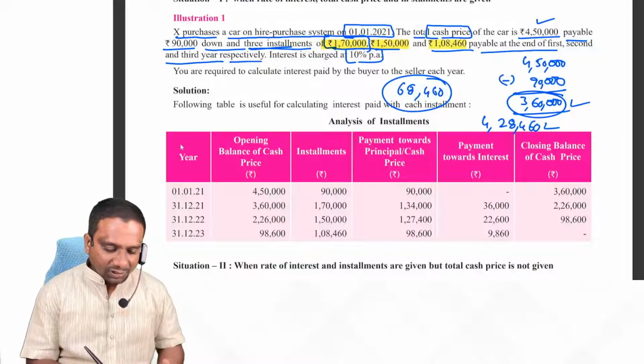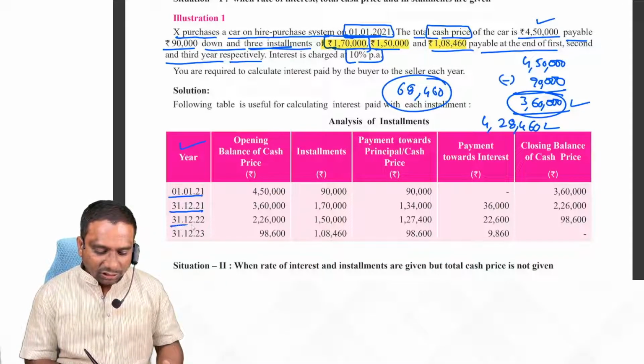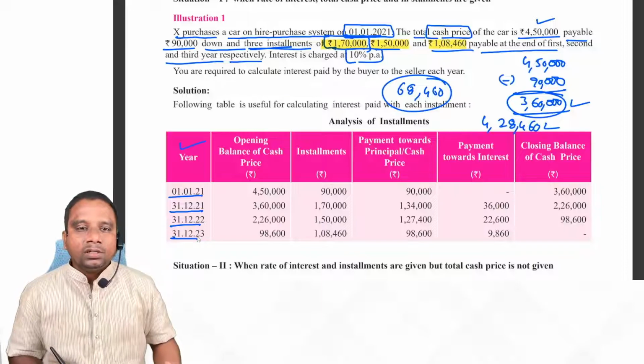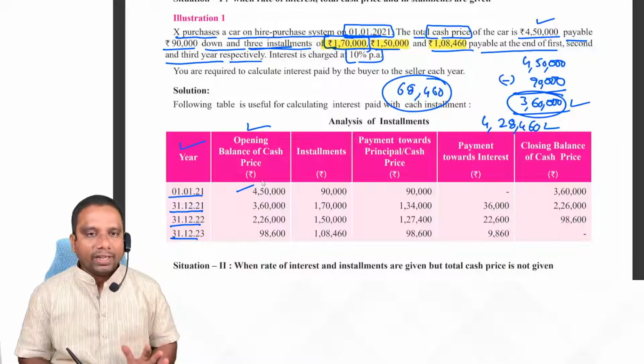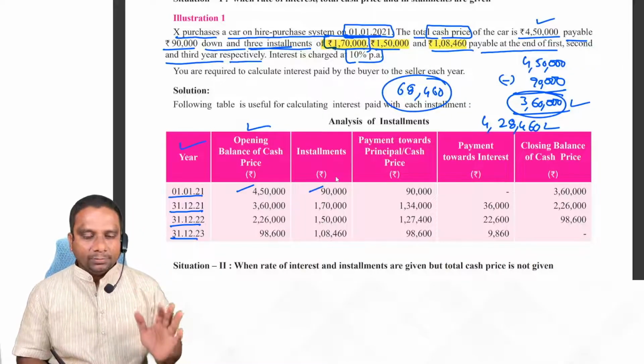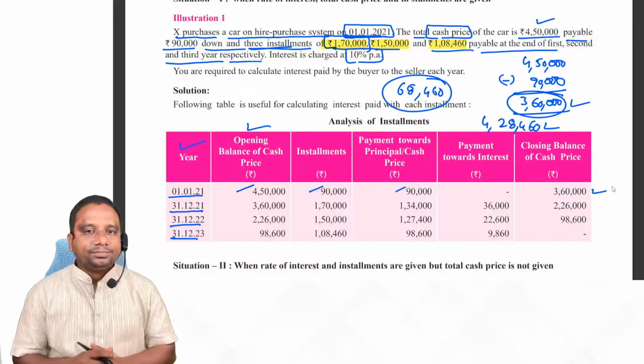Look here. Starting date is 1/1/2021. Next, these are the due dates. Now, opening balance. Initially, how much amount do we have to pay? 4.5 lakh. Down payment we paid 90,000. What is the remaining amount we have to pay? 3,60,000.